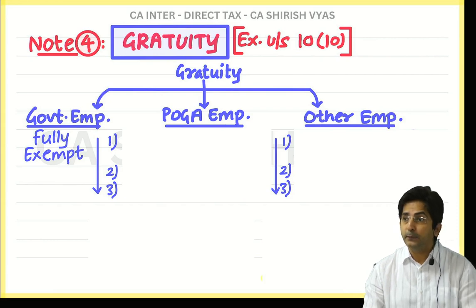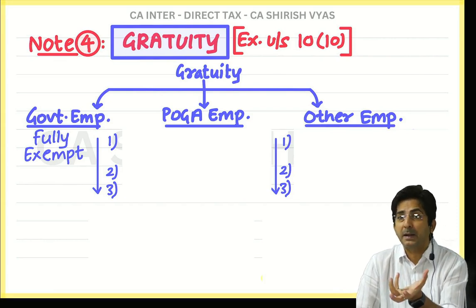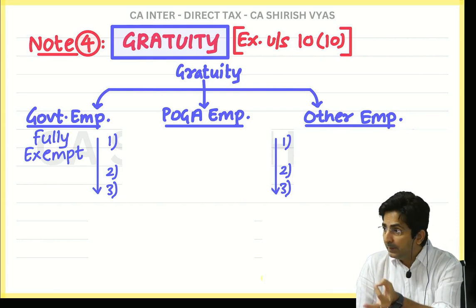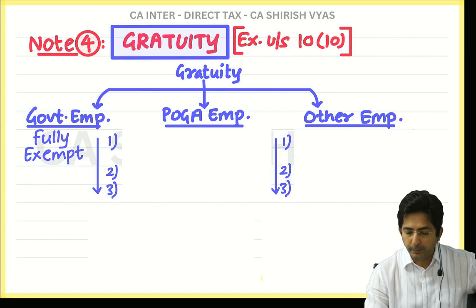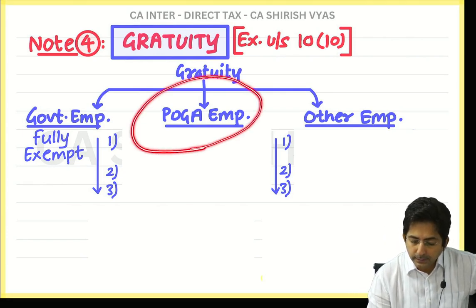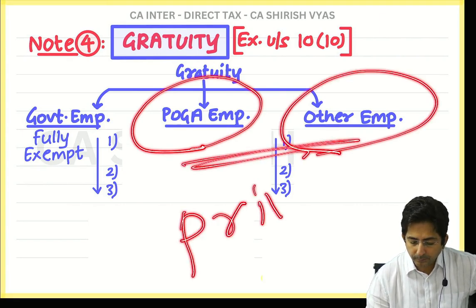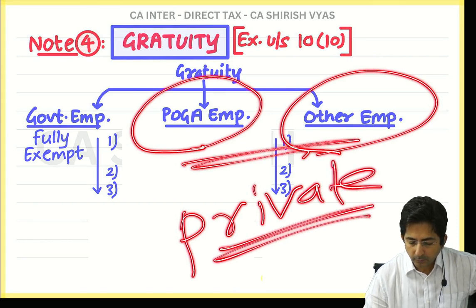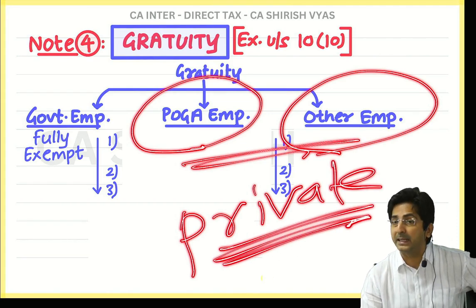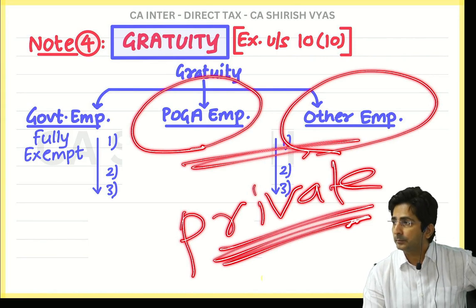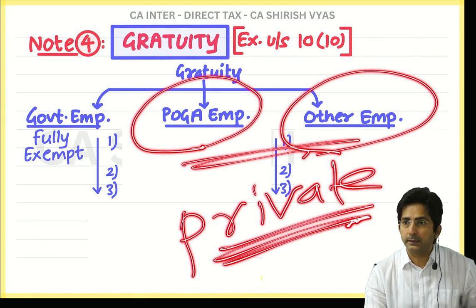Now, if he is not a government employee, that means he is a private employee. Now in the private sector, there are two types of employee: POGA employees and other employees. Both are employees of the private sector. Okay, so now you know what I will do? I will explain what is a POGA employee, what is another employee.